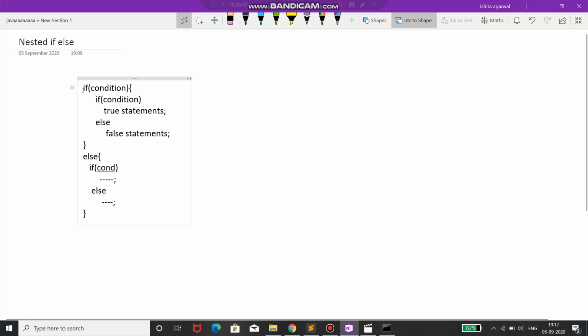In this if block I have one if else block again, and in this else block also I have one if else block. These braces are also optional here. If I remove this, this, this, and as well as this last one, it will also work the same as previously, because this will be considered a single statement only.